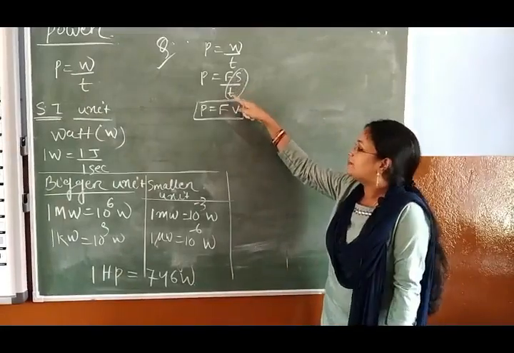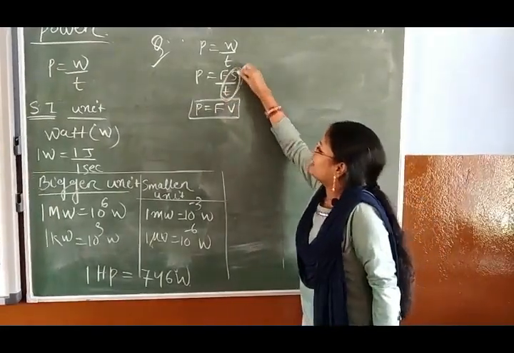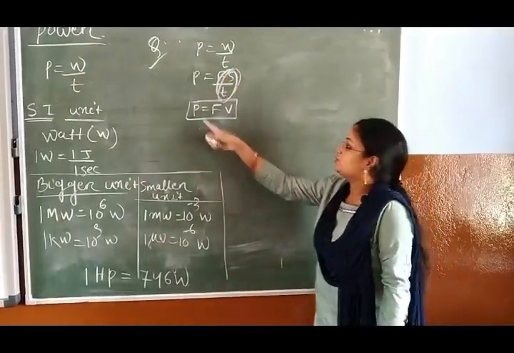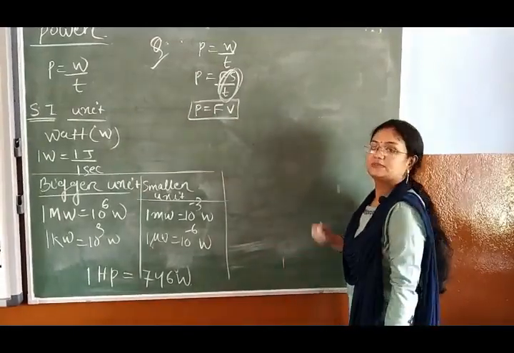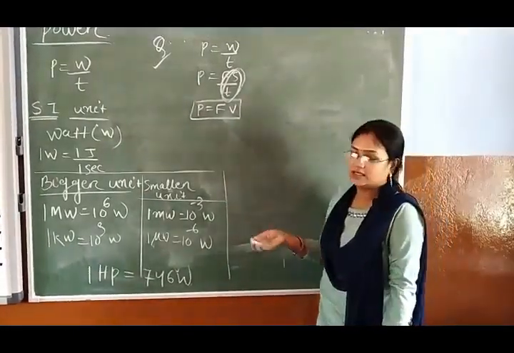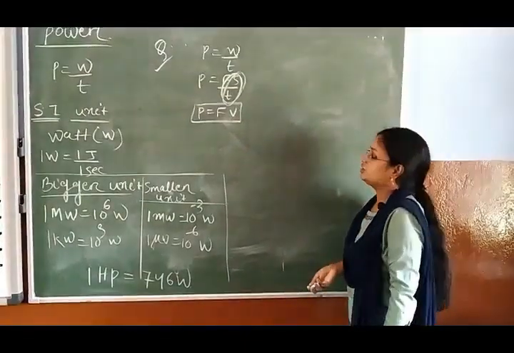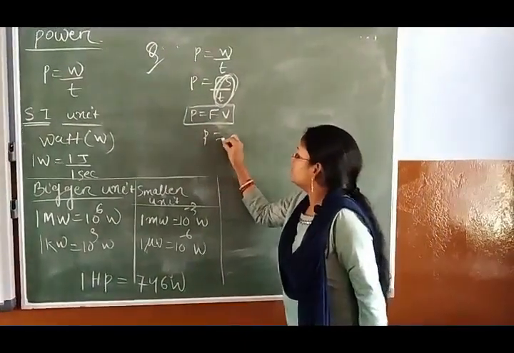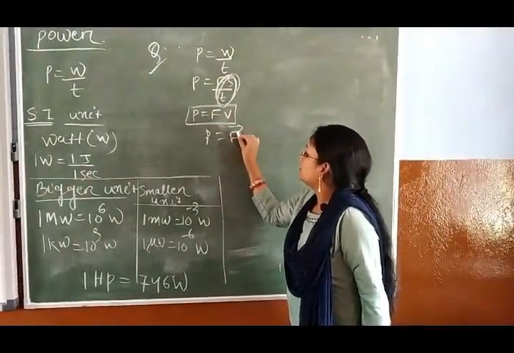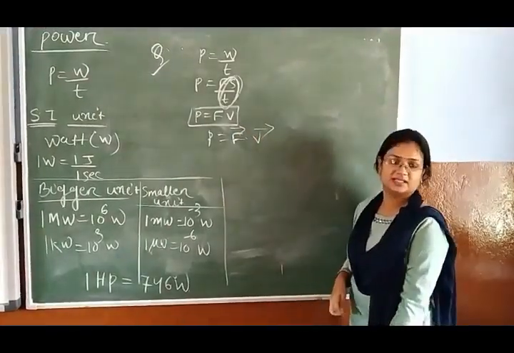So F into S by T, and this S by T is the average speed. So power equals force into speed, F into V. Force into velocity, you can also say. So P equals F dot V.